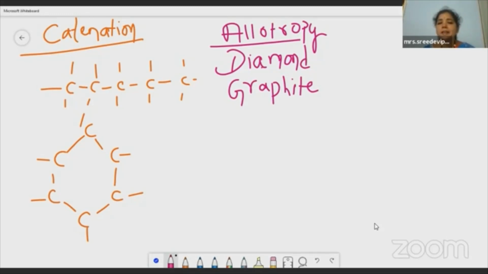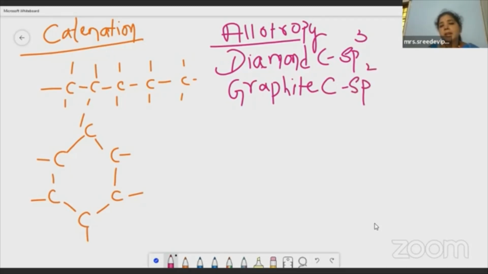But graphite, we can find graphite anywhere, right? It is not so costly like diamond. Then see the properties also. In diamond, the carbon atoms are sp3 hybridized, whereas in graphite, yes, you are correct, it is sp2 hybridized.